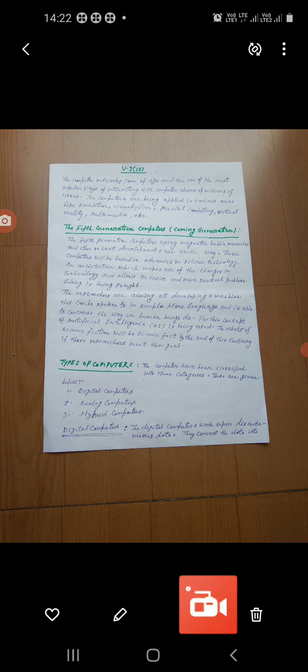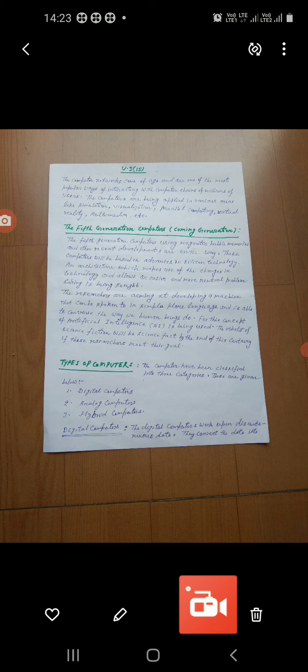Okay, now we will discuss types of computers. What are the types of computers? Computers have been classified into 3 categories, and these are given below: digital computer, analog computer, and hybrid computer. Okay, 3 types of computer: digital, analog, and hybrid. Now we will discuss one by one what the digital, analog, and hybrid computers are.